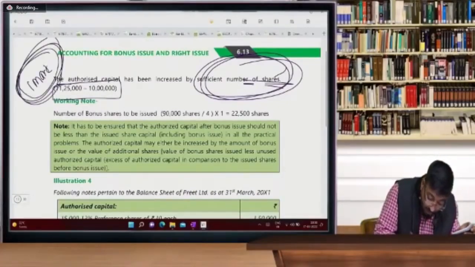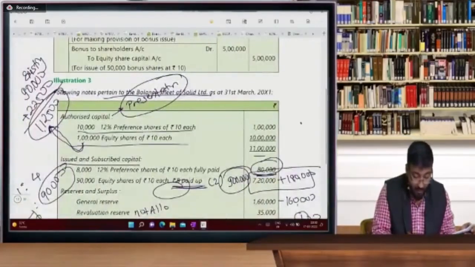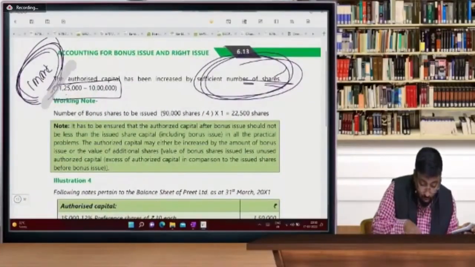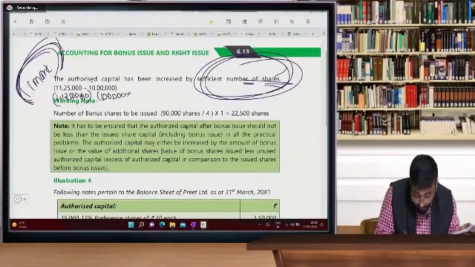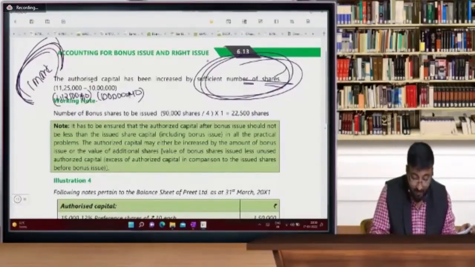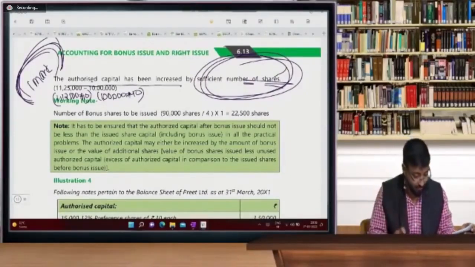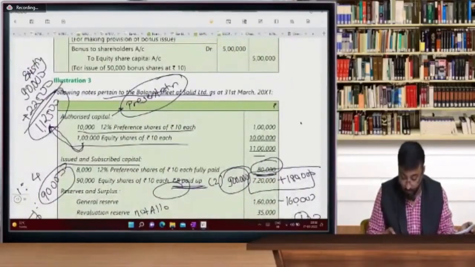If you forgot to write this note, see, our capital is now 1,12,500 into 10, and 1 lakh into 10. So see beta, this is the capital you have to increase and this will give you 1 mark. If you don't write this in the exam, 1 mark is wasted, though you are getting the answer. And the profit and loss account 45,000 is the balancing figure.